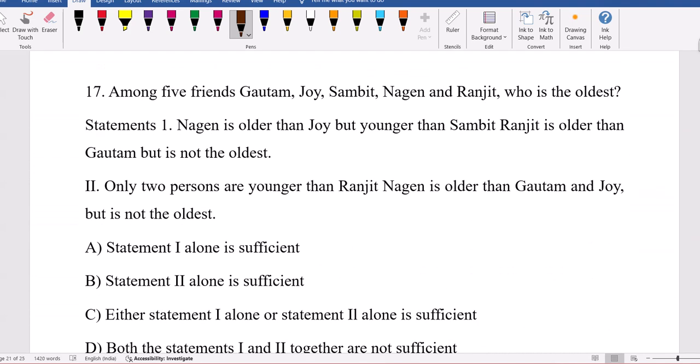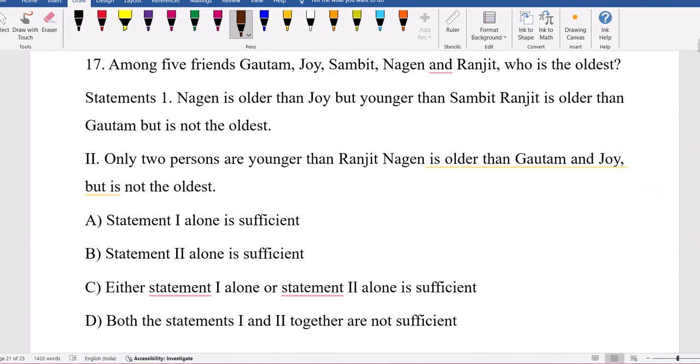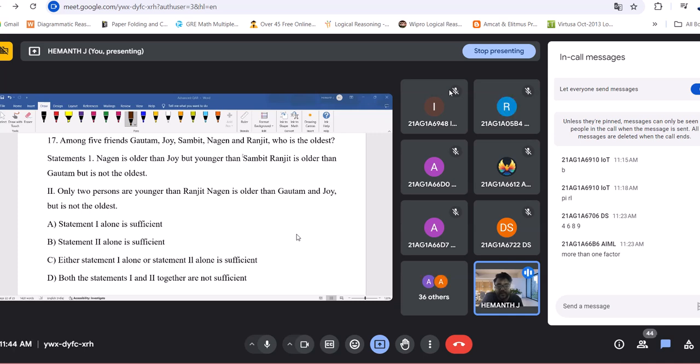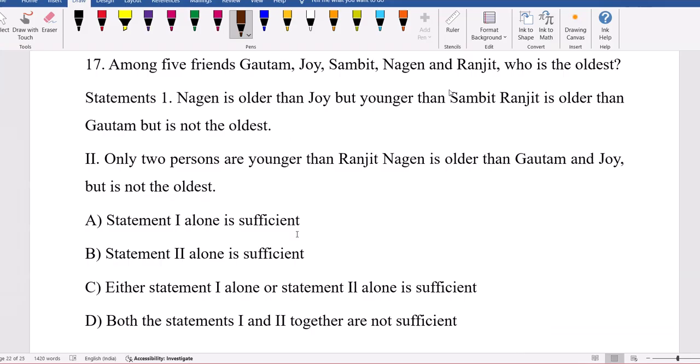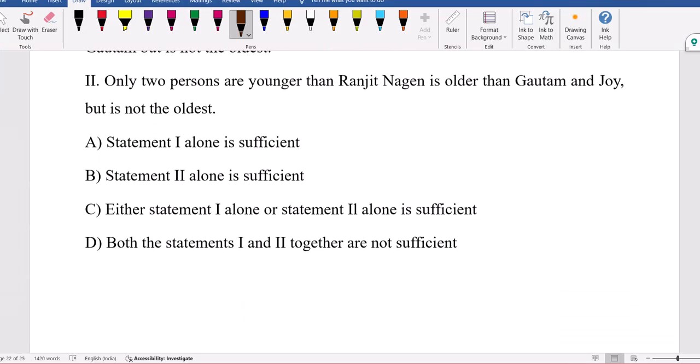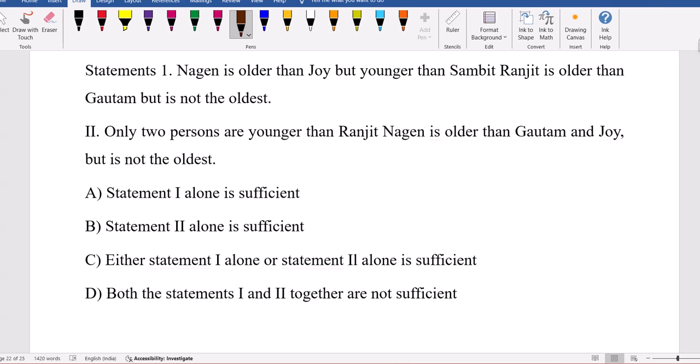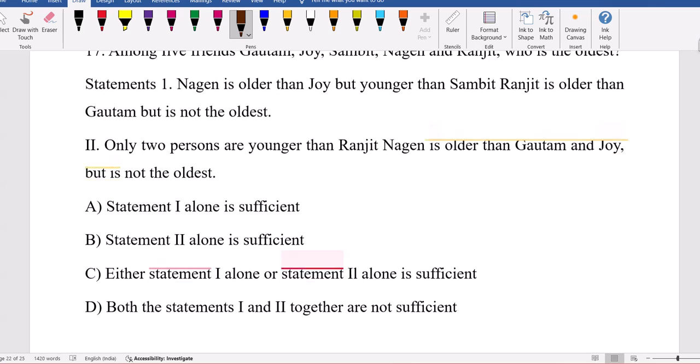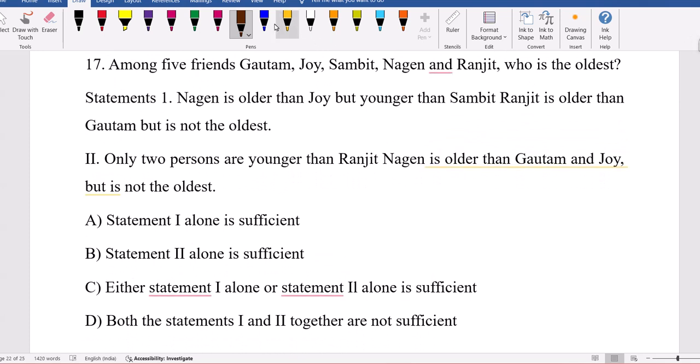Next question. Data sufficiency. Among these five friends, Gautam, Joy, Sambit, Nagin, and Ranjit, who is the oldest? To answer that, which statement is required? Is statement 1 alone sufficient? Is statement 2 alone sufficient? We have to always try alone first, then only go for together. In fact, in these options, together is not given. They only mention that together is not sufficient. So try 1 alone first. I need only the oldest.